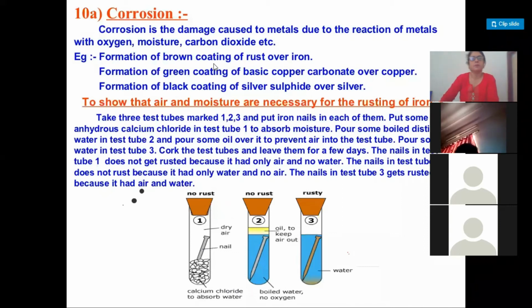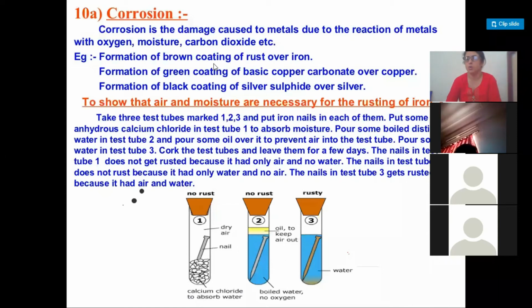Right? You can see generally in your home also, when you have a utensil made up of copper, there is a greenish coating over the copper vessel.